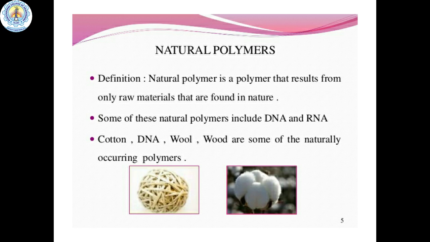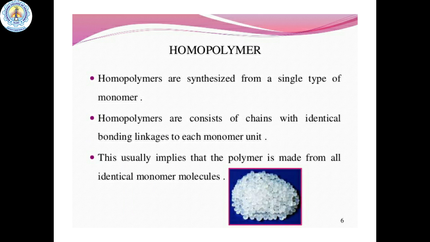The definition: a natural polymer is a polymer that results only from raw materials found in nature. Examples of naturally occurring polymers are cotton, DNA, wool, wood, etc.